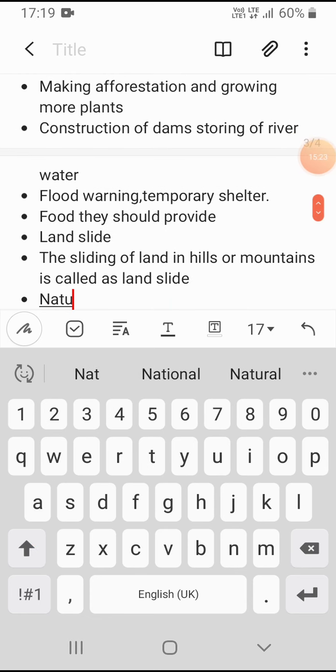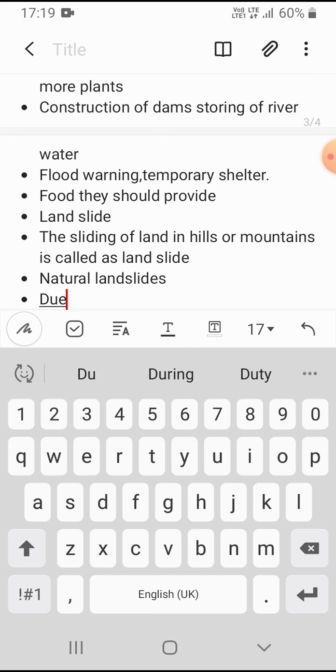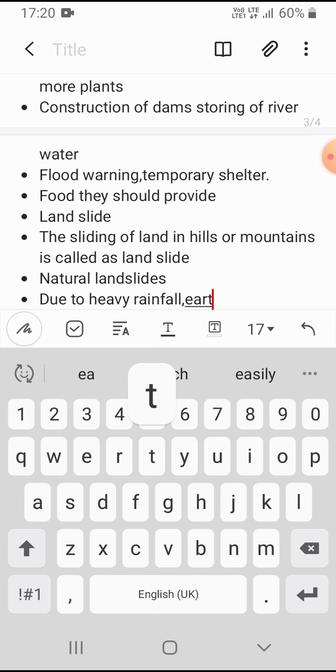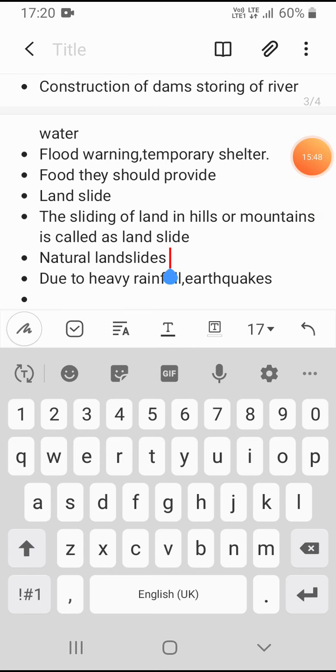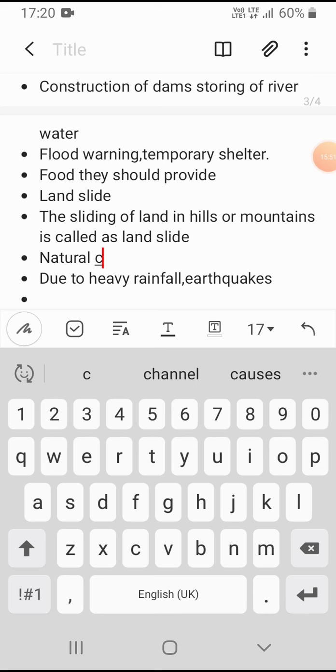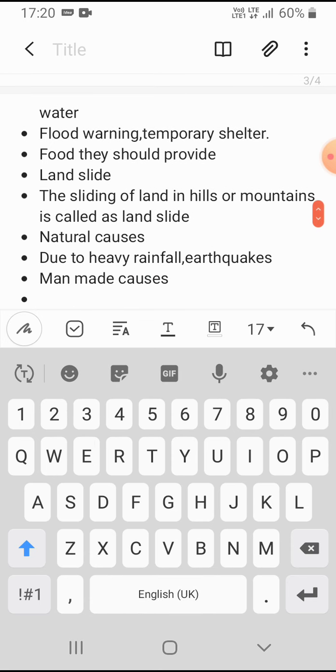Natural forces, how does landslide happen? It happens due to heavy rainfall and earthquake or some other things. Natural causes and man-made causes. What are the man-made problems for landslide?